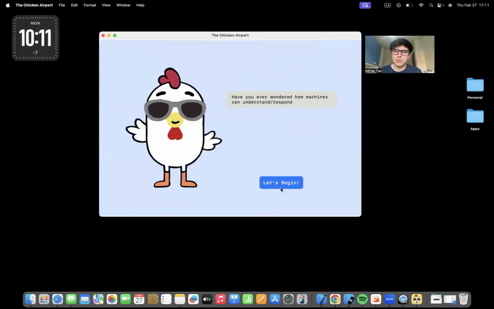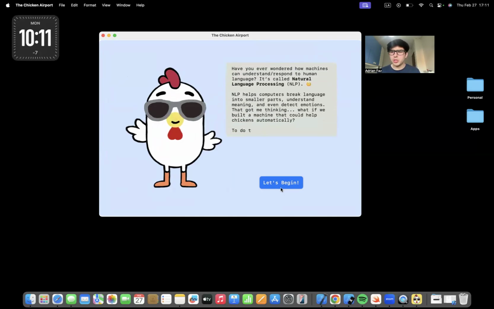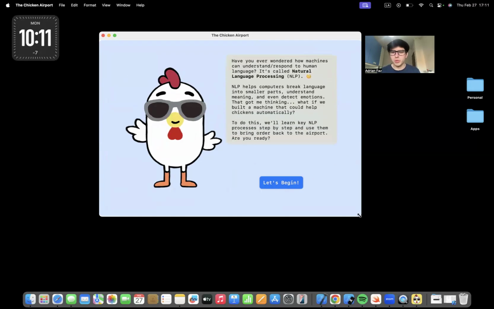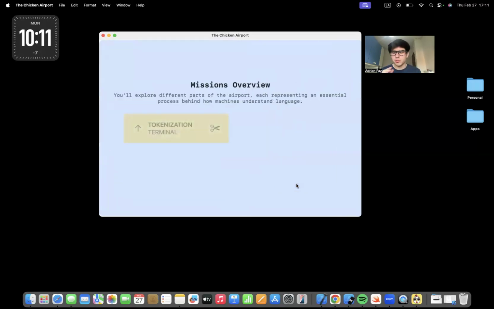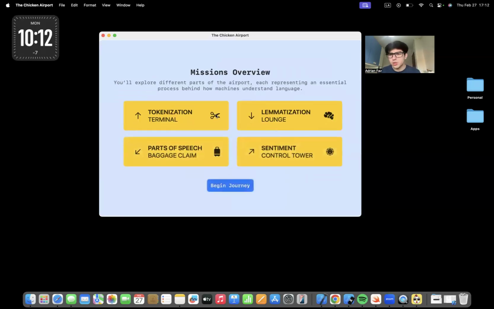This is why Captain Clock introduces the user to natural language processing and explains that they want to build a machine that uses NLP to help the chickens solve their problems and their doubts. But the user will also need to understand NLP and go through different missions in different places of the airport. The processes are tokenization, lemmatization, parts of speech, and sentiment analysis, which are fundamental to natural language processing.